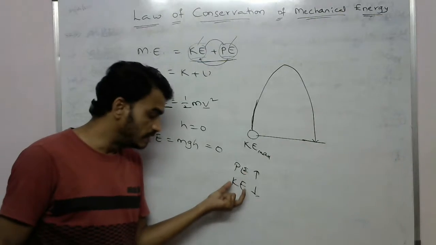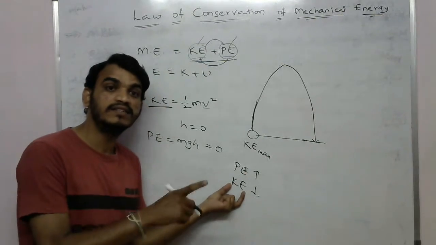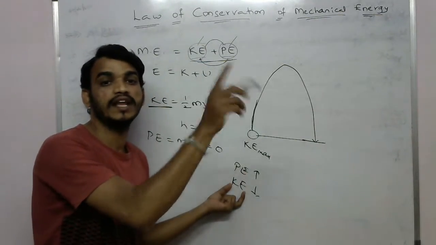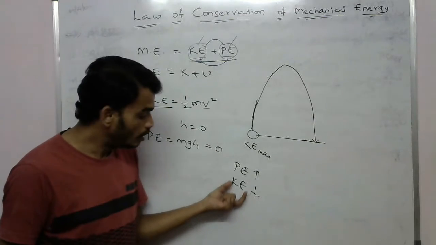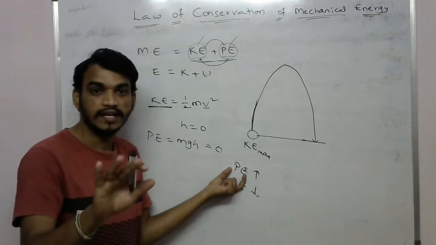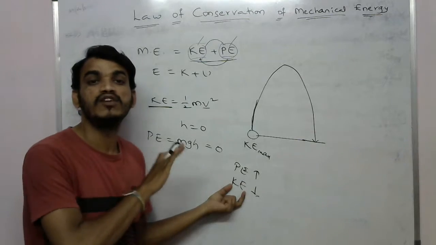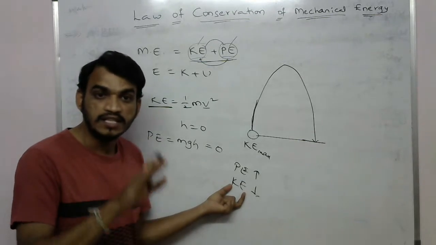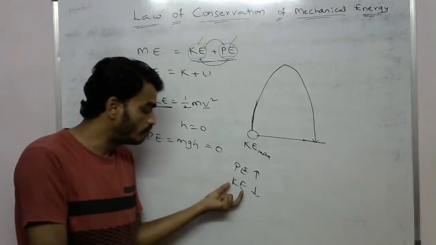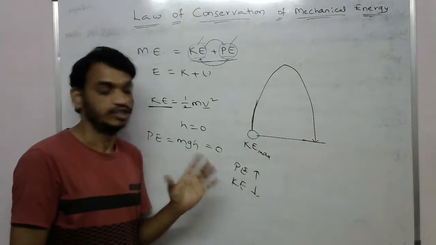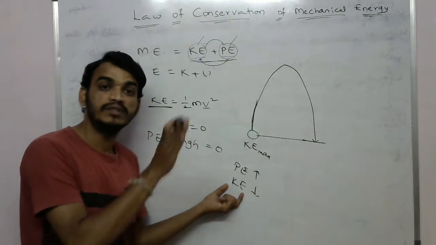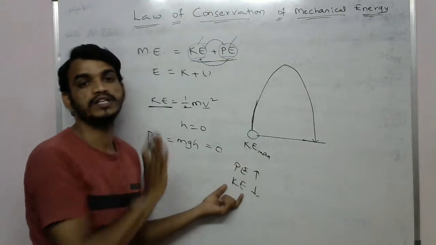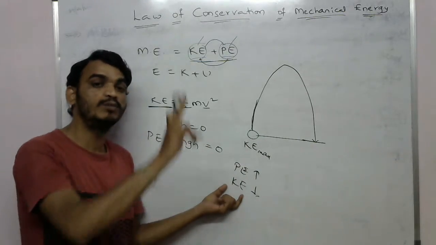That means the kinetic energy is converted into the potential energy of the object. Here energy is not created and energy is not destroyed. The energy is transformed from one form to another, from kinetic energy to potential energy, when it moves in the upward direction.